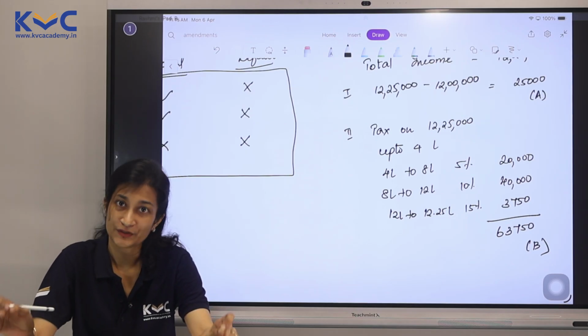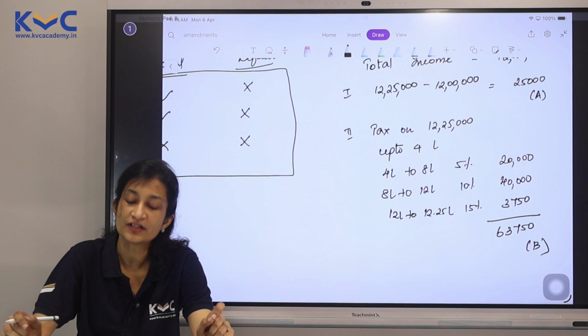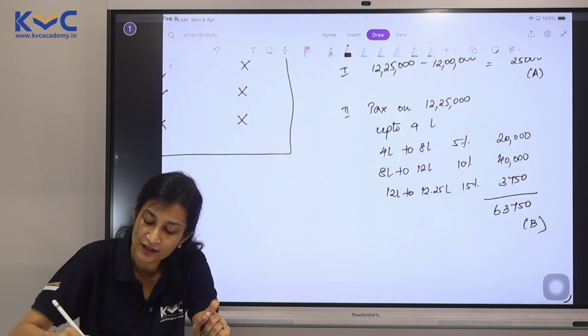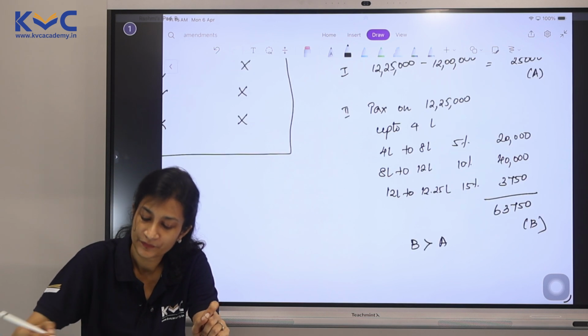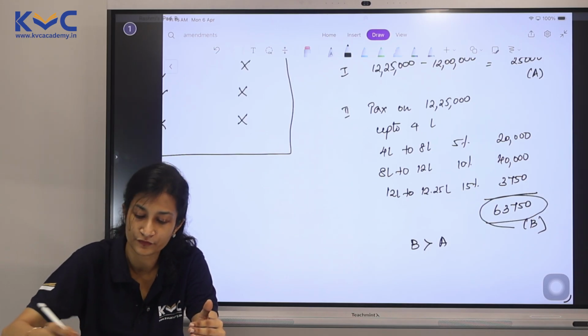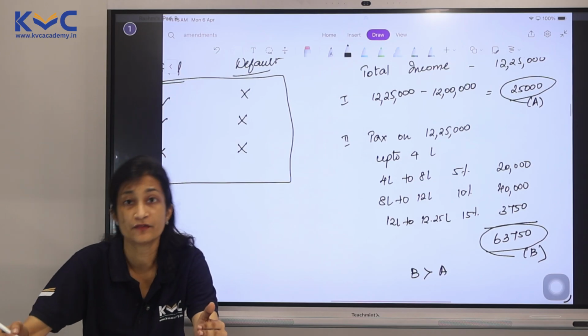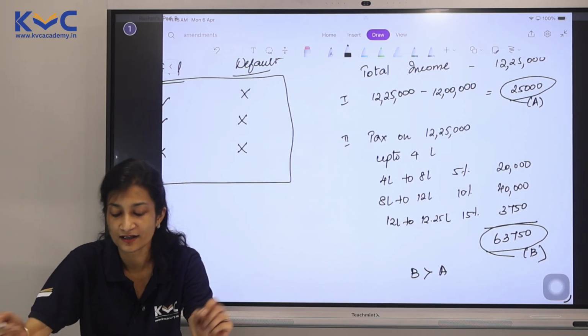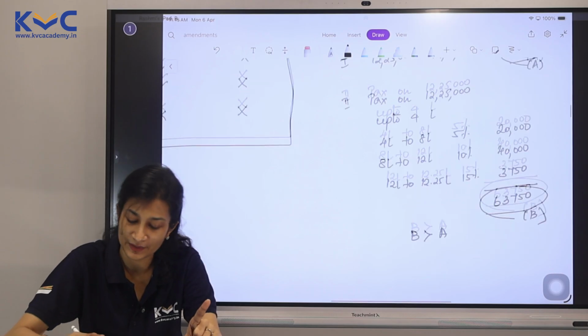Now comes your marginal rebate. First thing, marginal rebate will be applicable only if B is greater than A. This criteria is getting fulfilled here. Definitely 63,750 is greater than 25,000. So now what is marginal rebate?